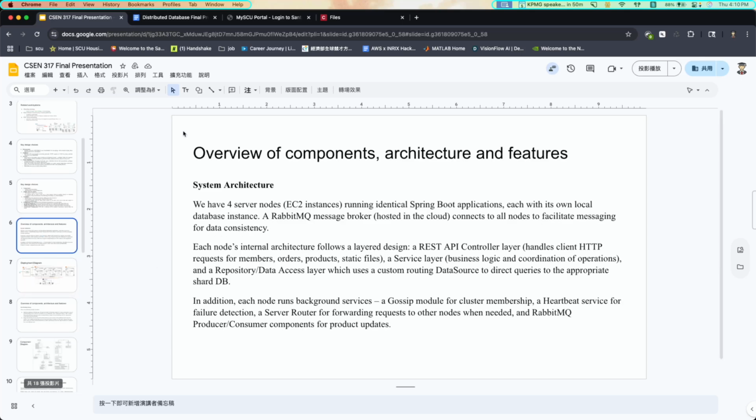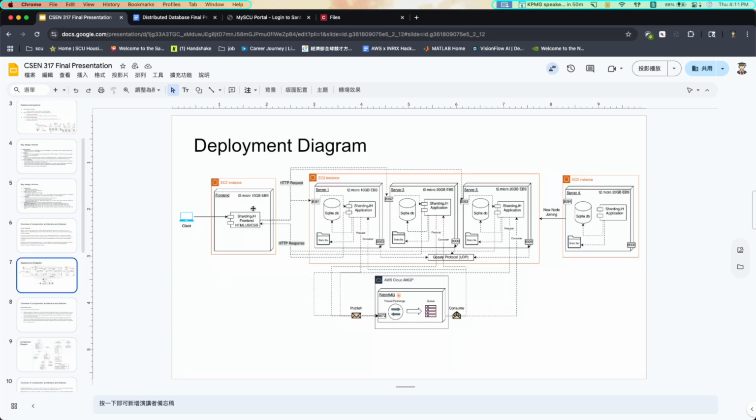Next, I'm going to talk about system architecture, using a diagram. All the servers are deployed on AWS EC2: Server 1, Server 2, Server 3, Server 4. Server 4 acts as a new join node. For the cloud MQ we use RabbitMQ, which is also built on AWS, and the frontend is also on AWS.